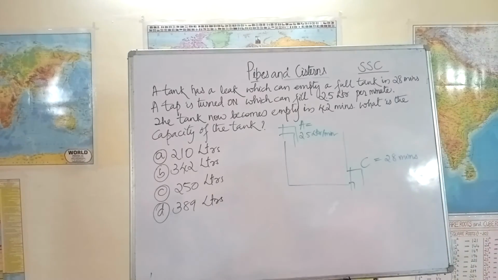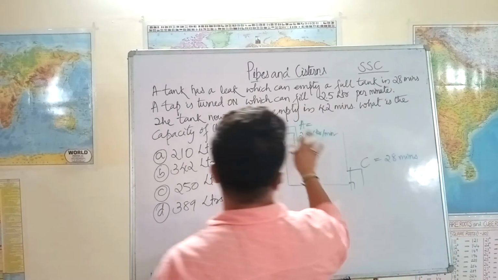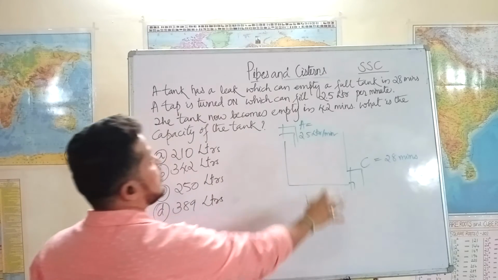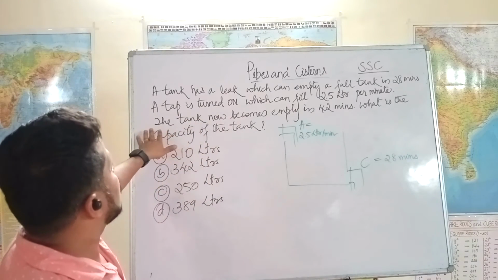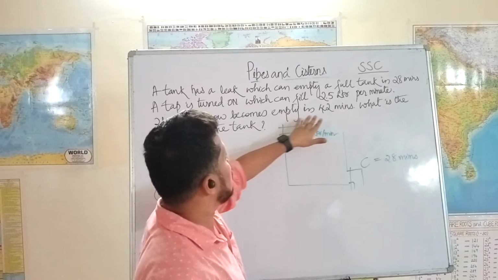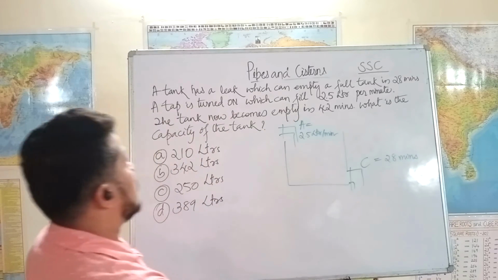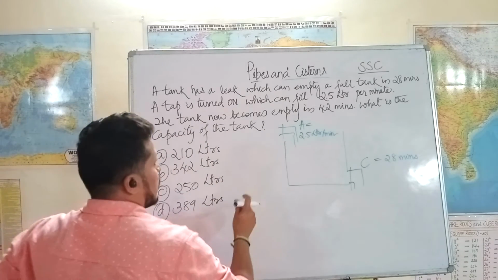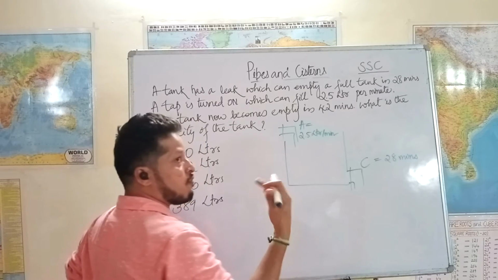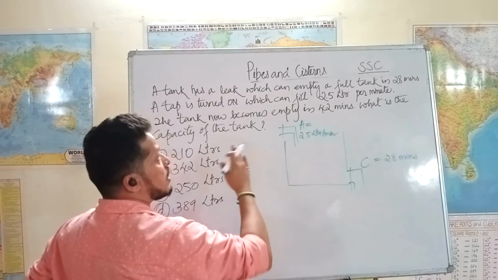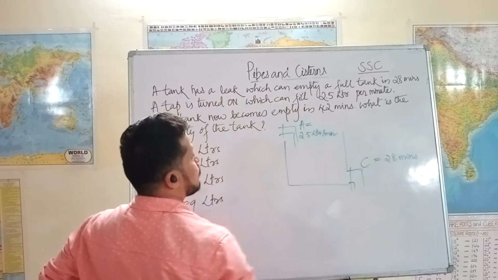Now, how do we solve this? When A and C are working together, the tank is empty in 42 minutes. Normally we see it is full in some time, but now here it says it's empty in 42 minutes.